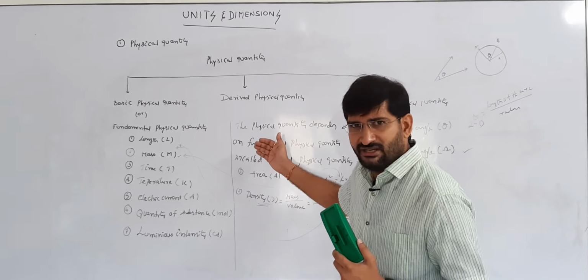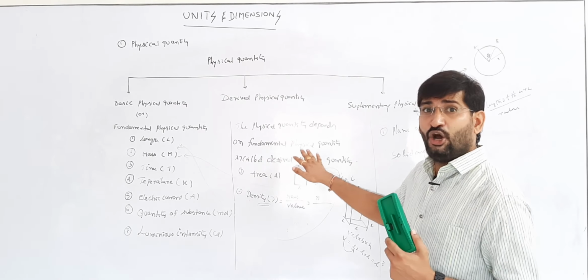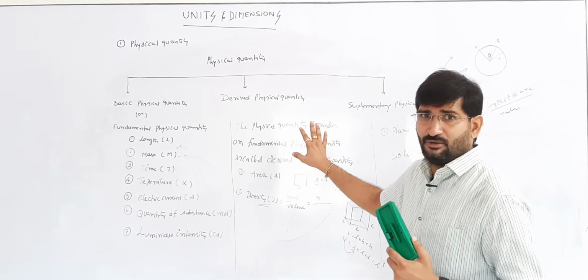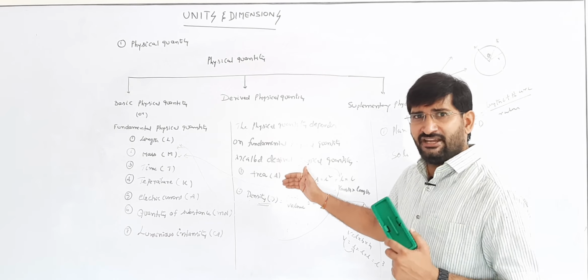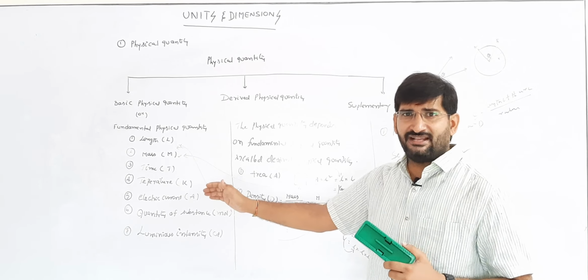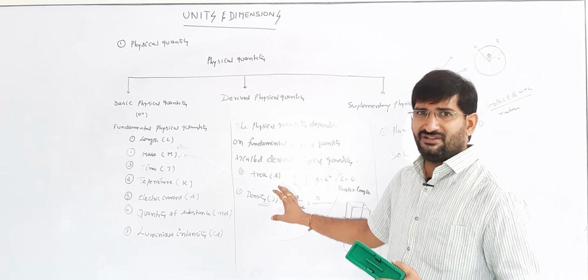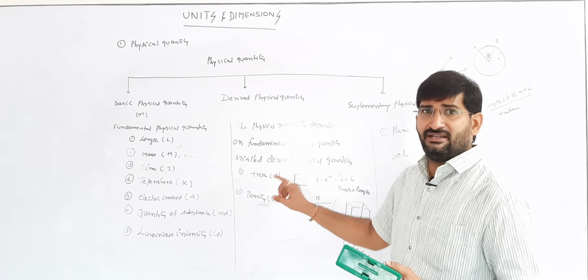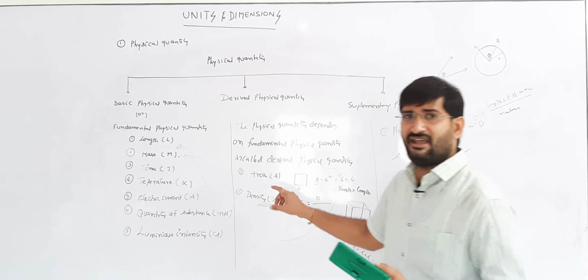One more thing we will discuss is the derived physical quantity. A physical quantity which depends on the fundamental physical quantities is said to be a derived physical quantity. We can explain with one example, like area of cross section. Let us consider a square whose side is L. The area of the square is L square, like length into length. Area is one physical quantity, but it depends upon length. Therefore, since length is a fundamental physical quantity, area is definitely a derived physical quantity.